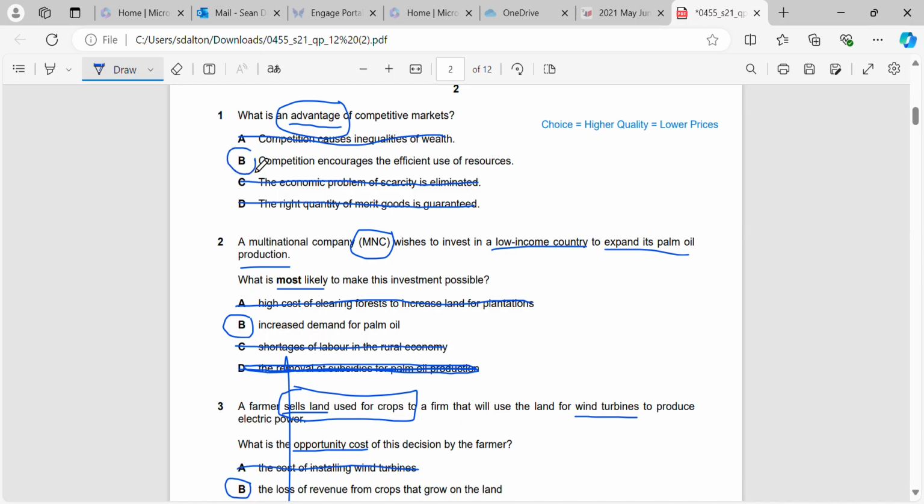So the competition encourages us to use the resources efficiently. That is an advantage. We're able to get higher quality and lower prices because we are very efficient, right? Competition means that if we're not efficient, our firm or our company is not going to survive. So we have to become more efficient in order to survive in the marketplace. Okay, so that's another advantage of the competitive markets.